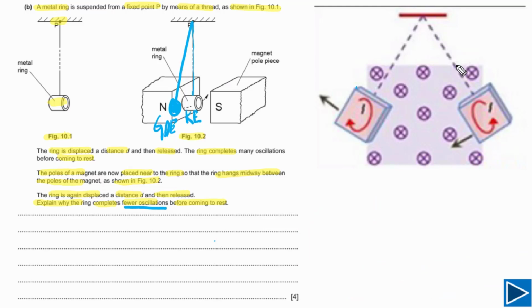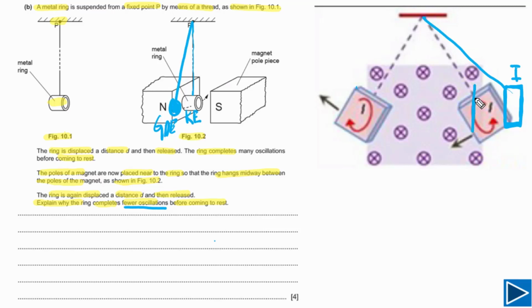Let's try to answer the same question with the help of forces. For that purpose, we need to imagine that, first of all, when the ring is outside, when we displace this ring, in this case I'm drawing this rectangular ring instead of circular because it is easy to understand with the help of rectangular, but the concept is the same. When we displace this ring by a certain distance d, it is here. It is outside of the magnetic field, so there is no magnetic field here.